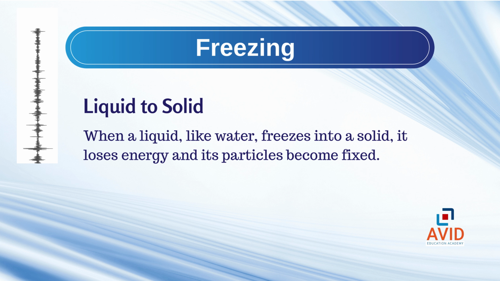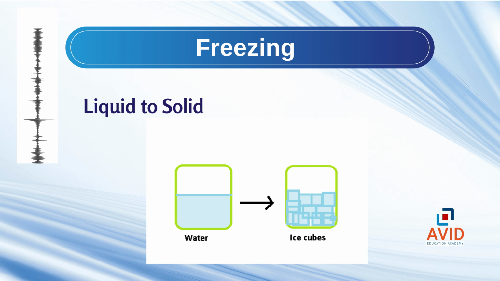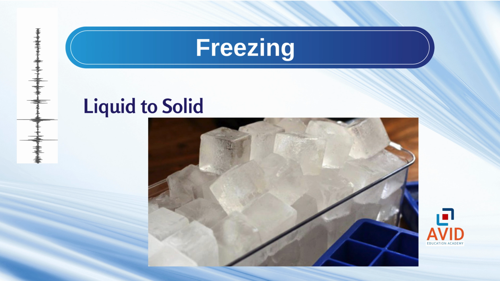2. Freezing. Freezing is just the opposite of melting. It is the process where a liquid turns into a solid when cooled. For example, water in an ice tray kept in a freezer turns into ice cubes. This happens when the water loses energy and its particles slow down and lock into fixed positions. Freezing point of water is also 0 degrees Celsius.